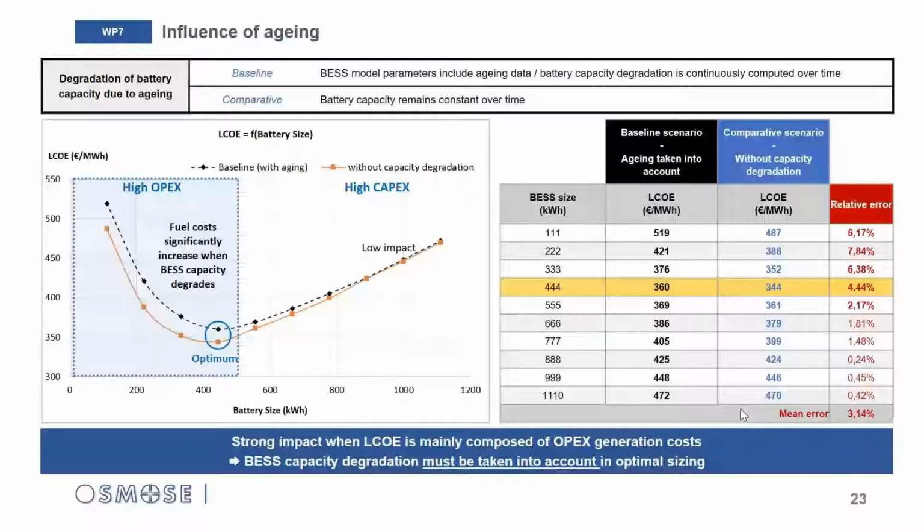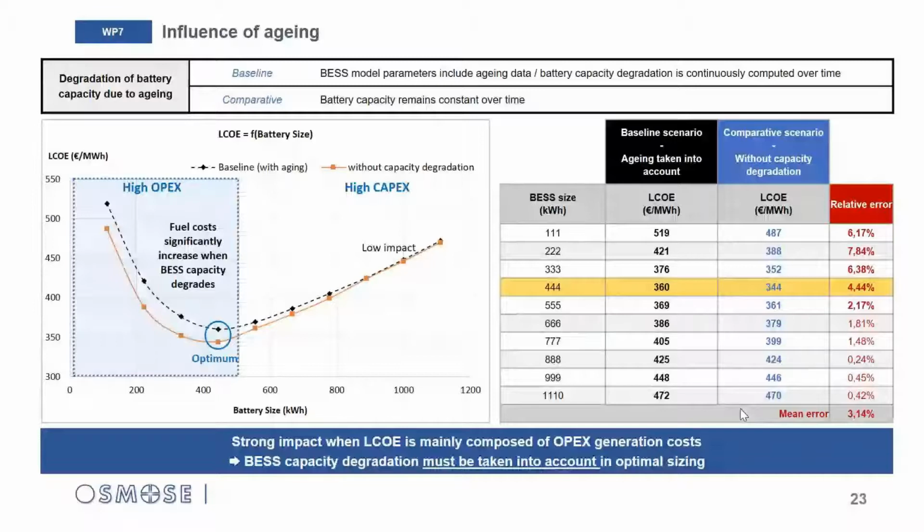For the other question, depending on the battery technology with the same cycle aging, it could be different. So it's taken into account for the aging. So it's in the following of the presentation. So what was studied was the influence of aging on the results for optimal sizing. So if we take into account a very accurate sizing, aging or not. And depending on the technology, it's not the same value for the aging.